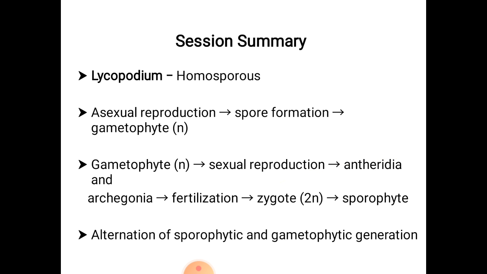Now let us know about the summary of this session. Lycopodium plants are homosporous. The asexual reproduction takes place by spore formation and these spores produce haploid gametophytes. The gametophytes after sexual reproduction produce a diploid zygote which gives rise to a diploid sporophyte. The alternation of sporophytic and gametophytic generation is seen.